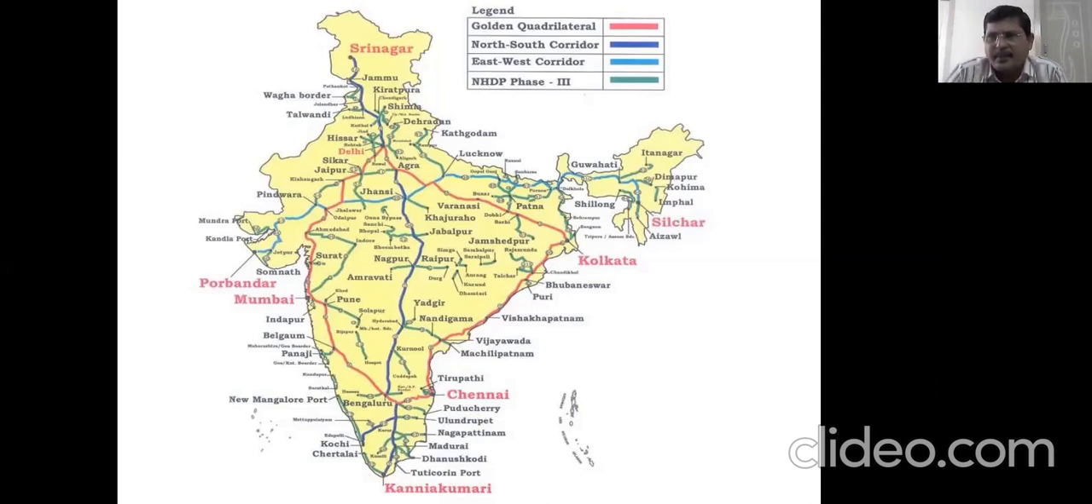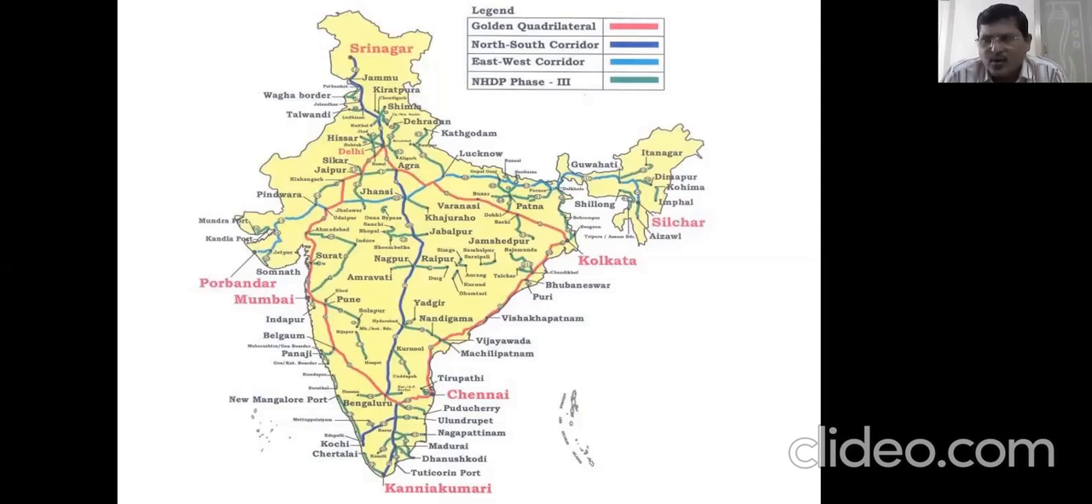Again I will repeat, the golden quadrilateral starts from Delhi to Kolkata, Kolkata to Chennai, Chennai to Mumbai, Mumbai to Delhi. So this only finishes the quadrilateral. If you stop with Mumbai, you may not get the marks. You will lose the marks. So you have to write it.